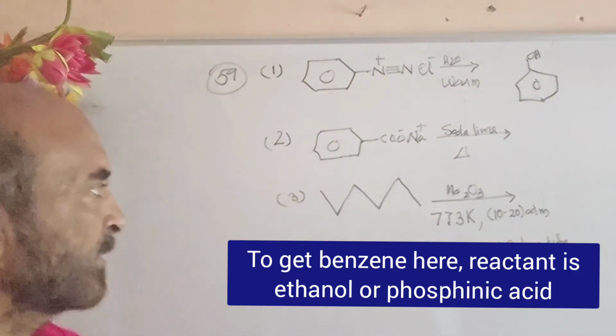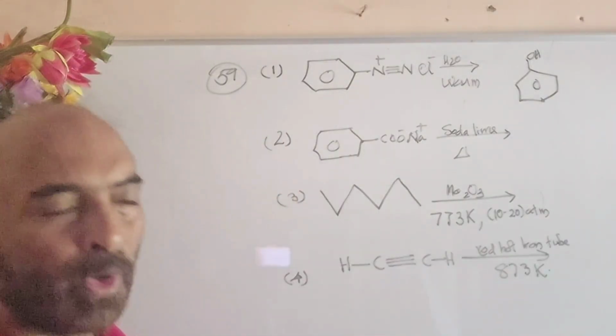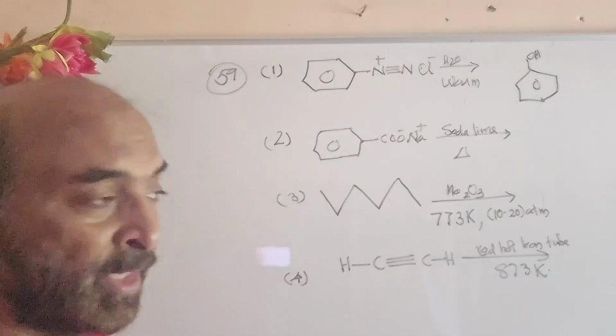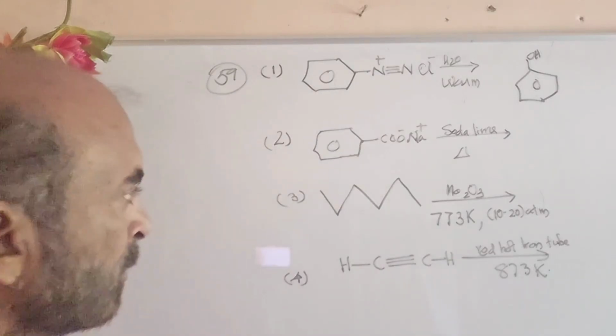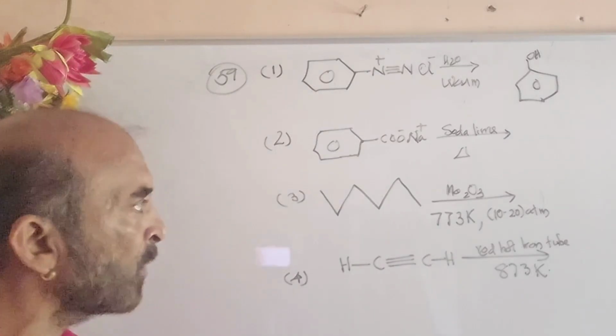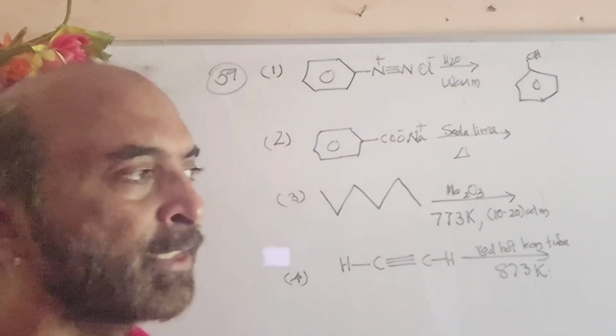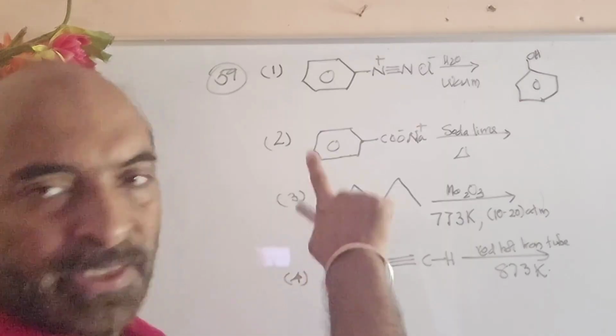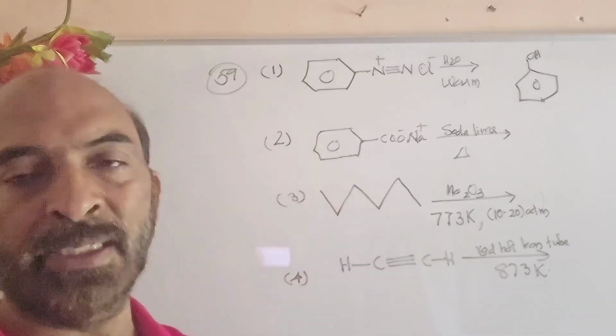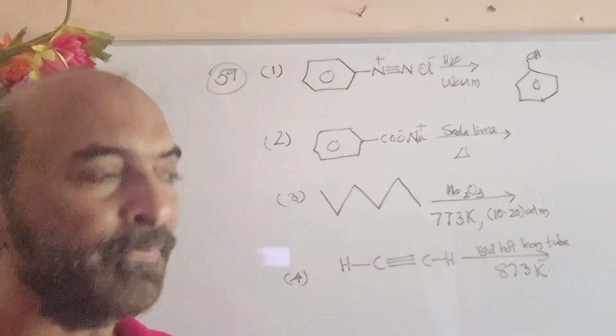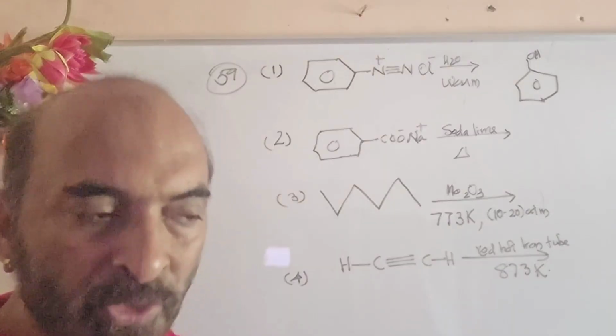The second case is soda lime distillation of sodium benzoate. That's a popular method to prepare an alkane or arene: RCOO-Na+, or the benzene ring with COO-Na+, both when distilled with soda lime.